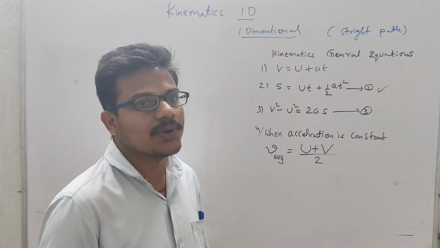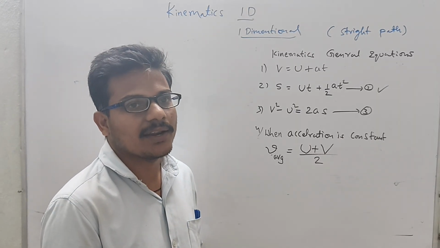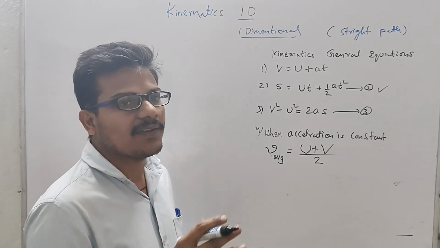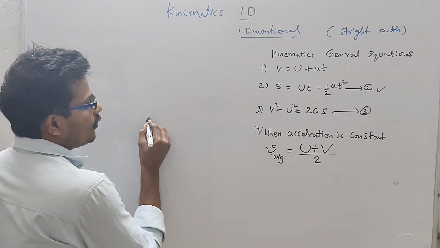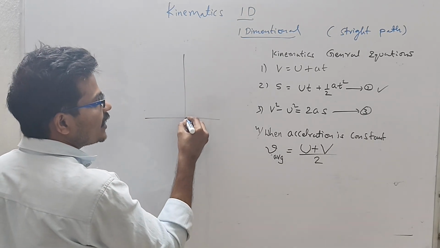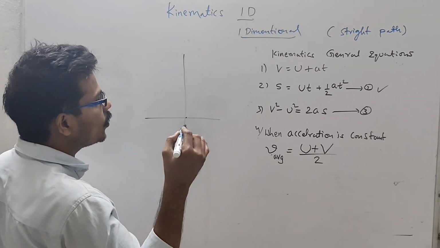One-dimensional means it is going in a straight way, along either the x-axis, y-axis, or z-axis. Either to and fro, up and down, or inside and outward.